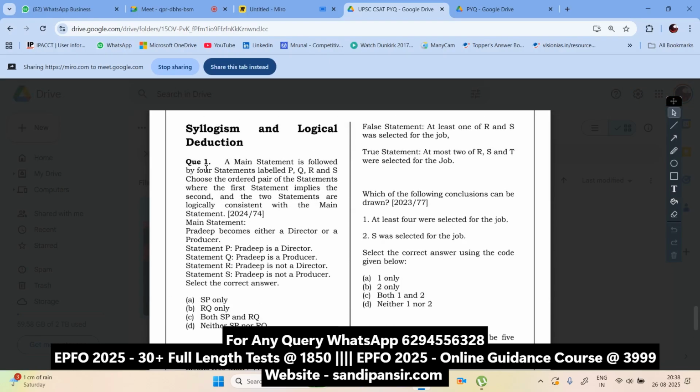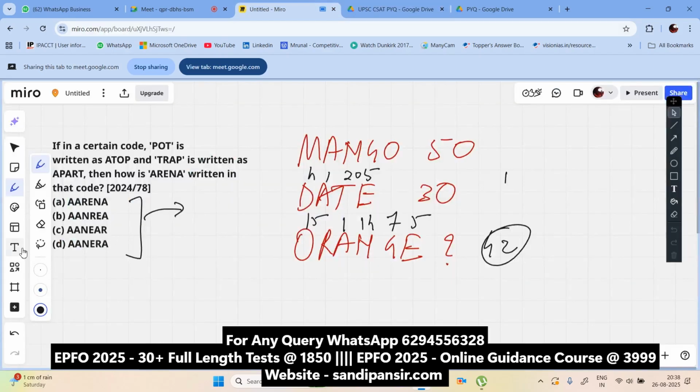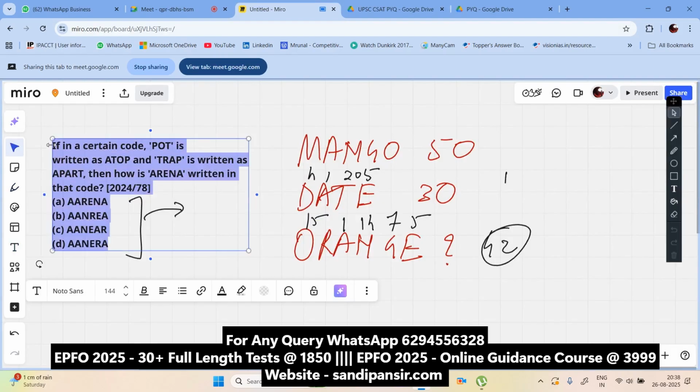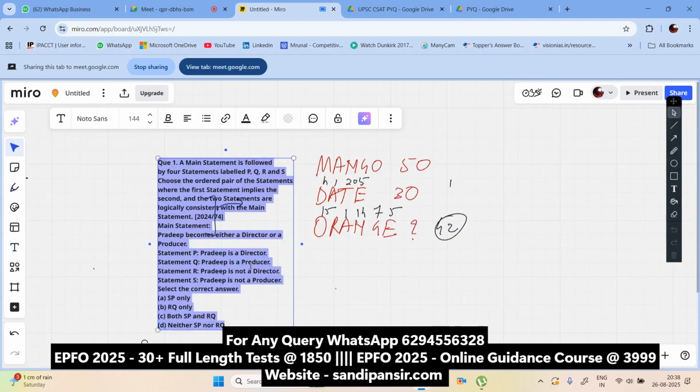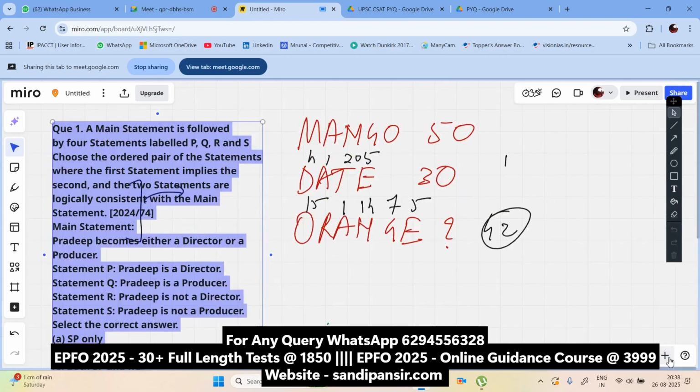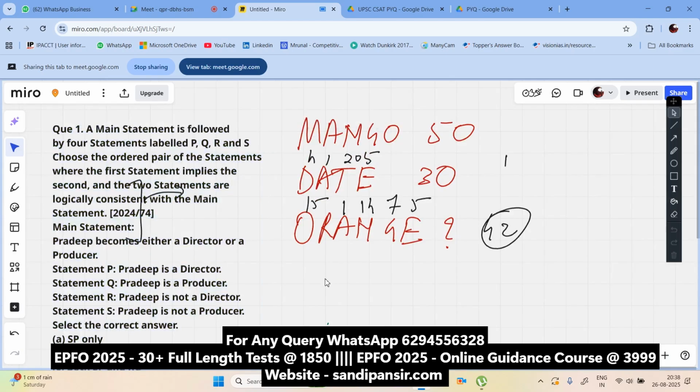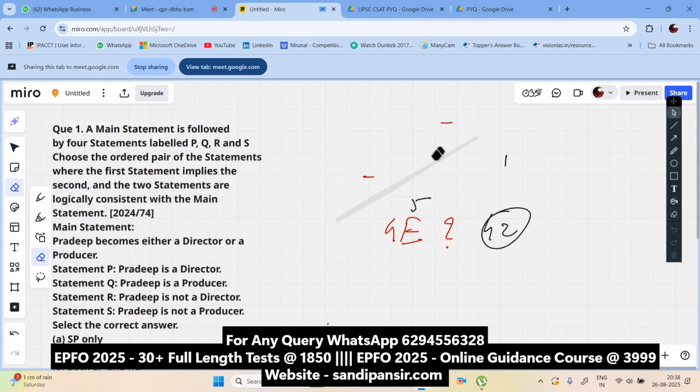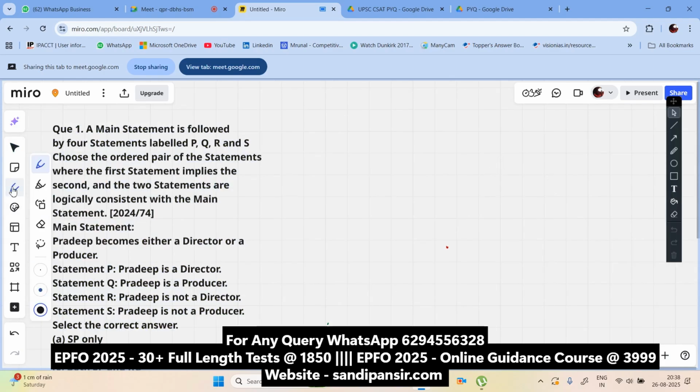I'm copying it and putting it on the paper so that you can have an idea of the question itself. This is the question that came from the logical reasoning section in CSAT last year, 2024. Read the question and try to solve it.